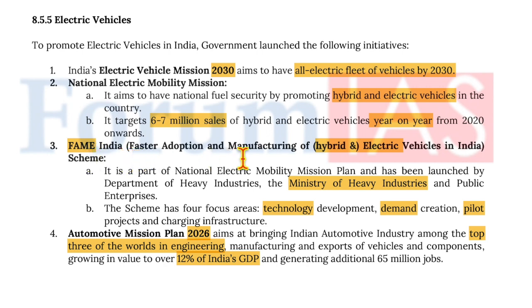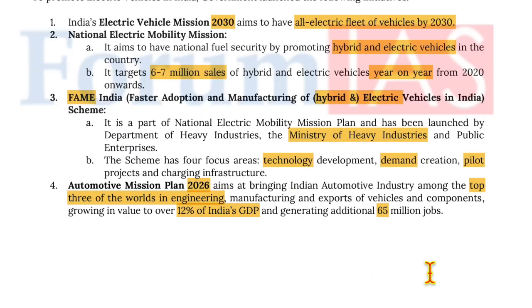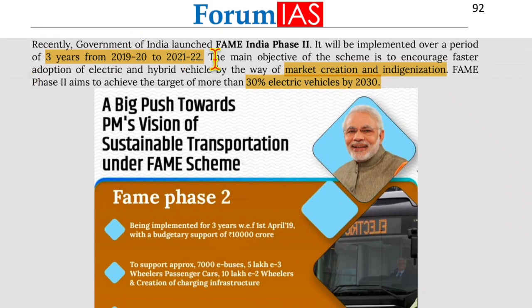FAME India, that is Faster Adoption and Manufacturing of Hybrid and Electric Vehicles in India scheme, is part of the National Electric Mobility Mission Plan and has been launched by the Department of Heavy Industries, the Ministry of Heavy Industries and Public Enterprises. The scheme has 4 focus areas: technology development, demand creation, pilot projects, and charging infrastructure. Now, Automotive Mission Plan 2026 aims at bringing the Indian automotive industry among the top 3 in the world in engineering, manufacturing, and exports of vehicles and components, growing in value to over 12% of India's GDP and generating an additional 65 million jobs.